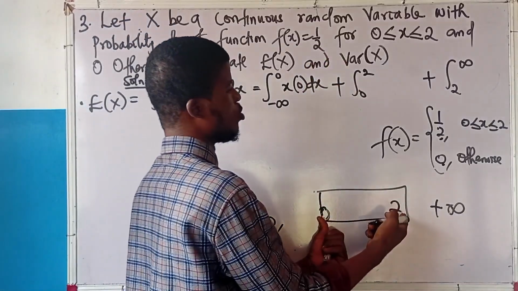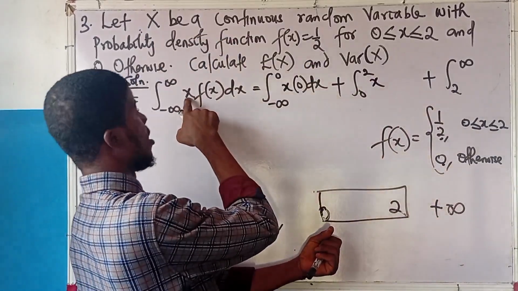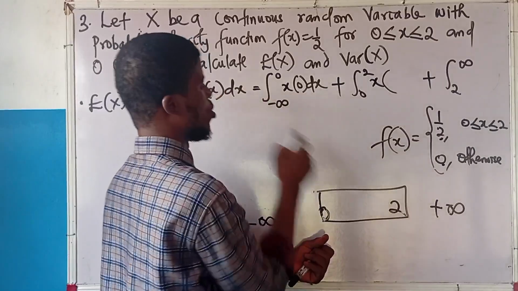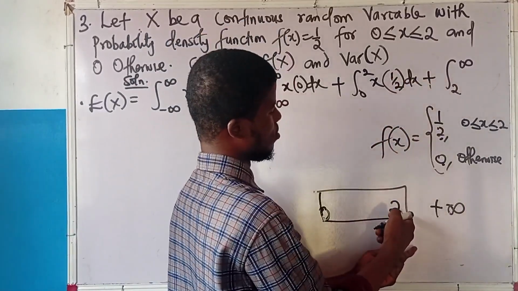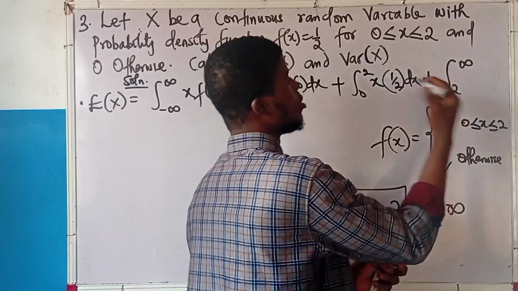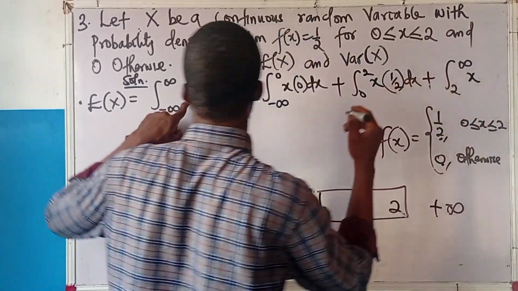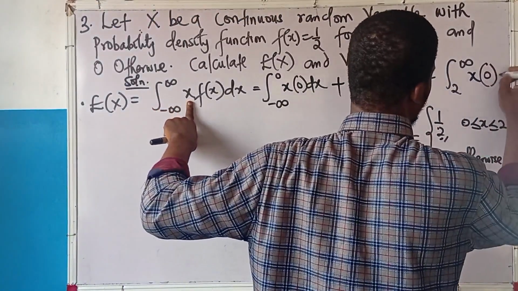Then from 0 to 2 inclusive, we have x times 1 over 2 dx. Then from 2 to plus infinity, we have 0 because it's outside 0 and 2, so x times 0 dx.